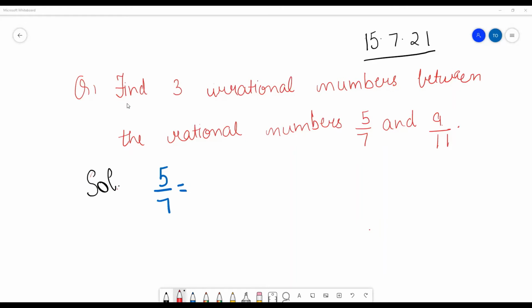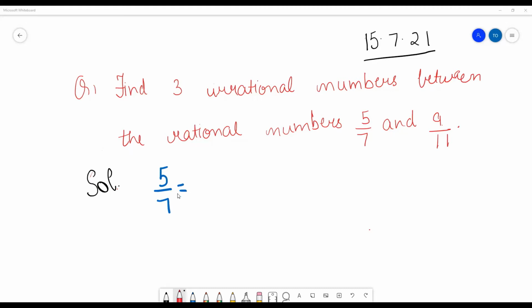So I have already written the question here. You can see the question. Find three irrational numbers between the rational numbers 5 by 7 and 9 by 11. So you have to find three irrational numbers between these two numbers. What should you do to find them, because the denominators are also not the same, and these are rational numbers? So what can you do here?